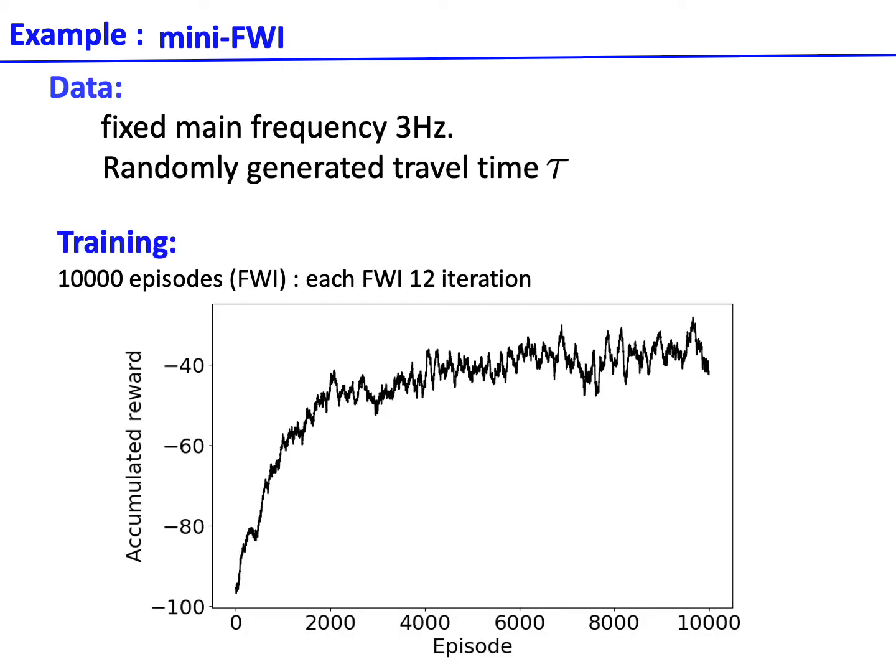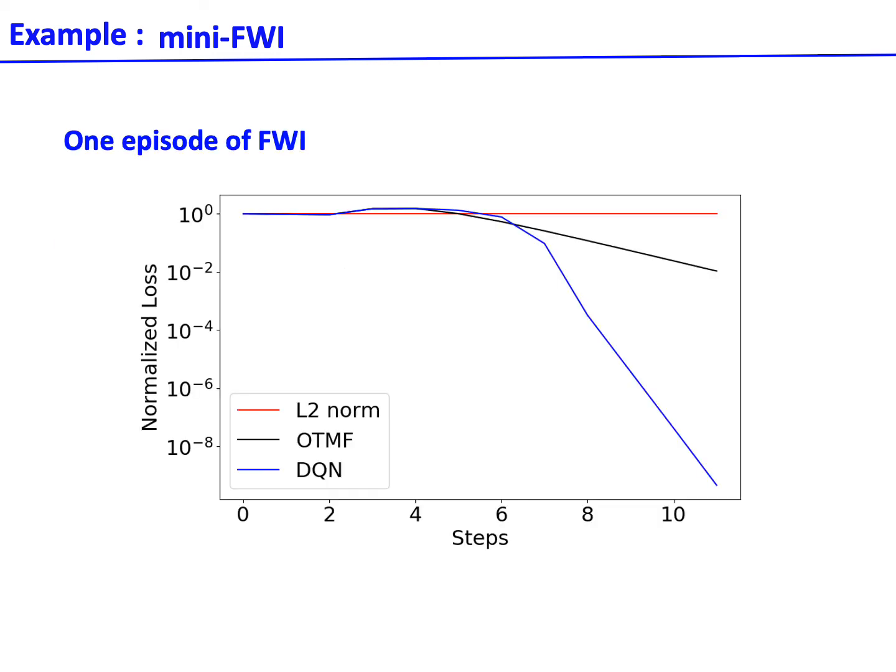In the training, we run 10,000 FWIs, and in each FWI, we have 12 iterations. We can see the reward rise as the training proceeds. Here, we show the loss for one episode of FWI, and the travel time difference is chosen to be beyond one cycle. We can see that the L2 norm failed to update, while the advanced misfit function OTMF shows convergence, but compared to the neural network one, the DQN, it shows faster convergence.